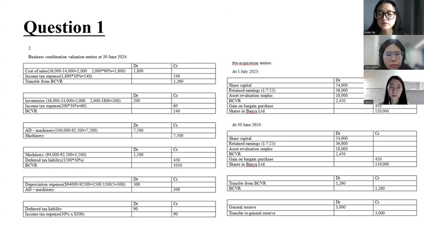The first entry of the pre-acquisition entry is the same as of 2023, July 1st. In addition, on 2022, June 30, 2 entries affected the pre-acquisition entry. 90% of the inventory was sold in the current period, and the retained earnings were transferred to generate reserve, so no other pre-acquisition entries were required.